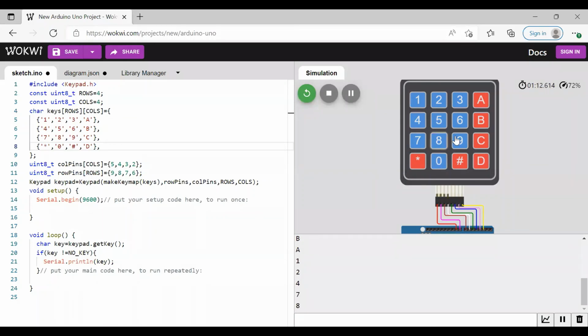Hope you understood how to interface a keypad with the hardware. First, we have to do the connection part, and then simply initialize rows, columns, and the keys on a keypad. Take a variable and map all these things. And then for printing, just use a char, take a variable, and then use the getKey method and apply it on the keypad variable. And then whenever you press a key, whatever key you press, that will be outputted on the screen.